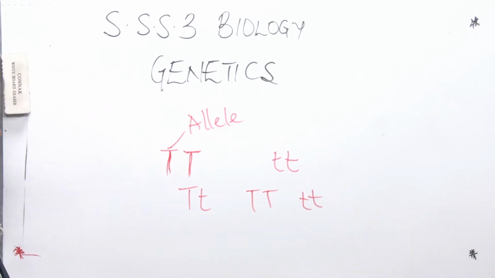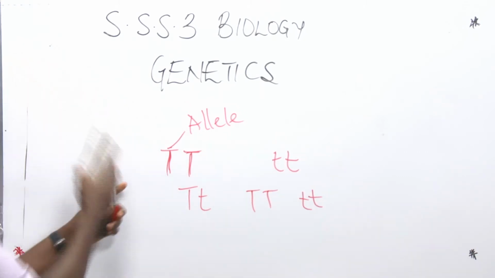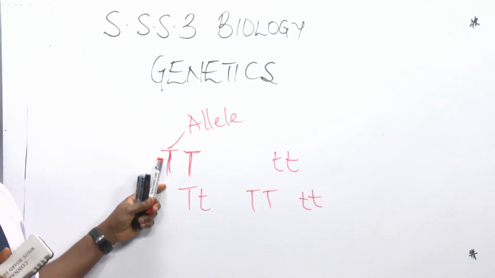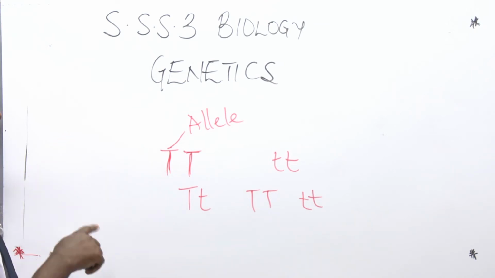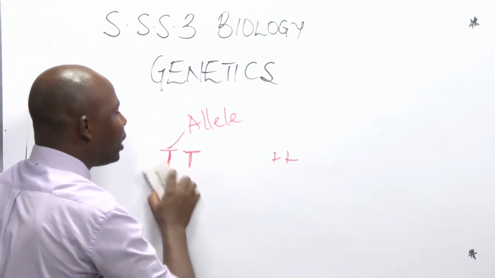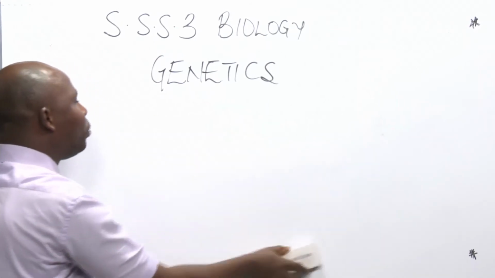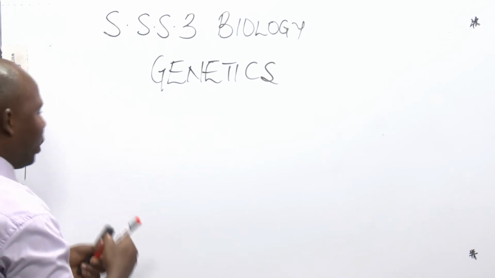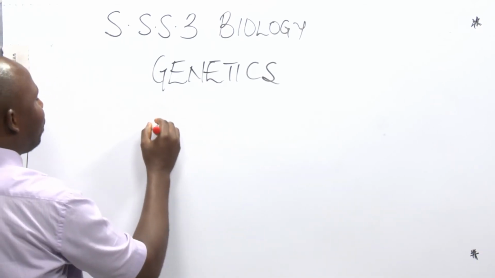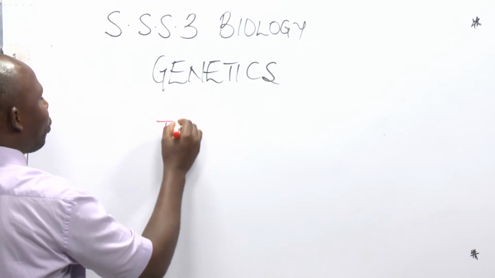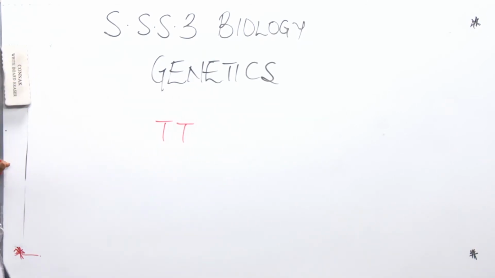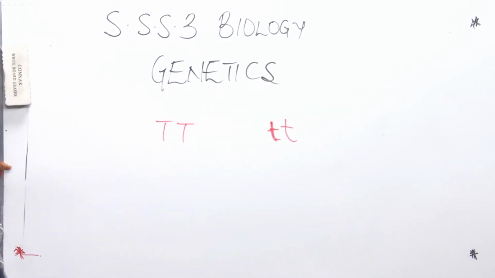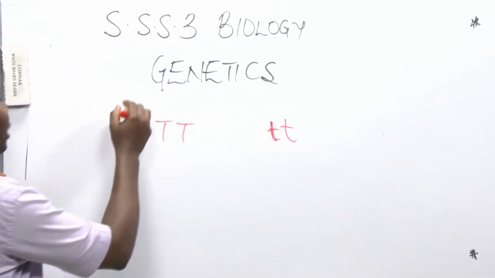And take note, one more thing: when we are writing these letters, the capital must come before the small letter, because the capital means dominant, so it must come before the recessive. Now, how do we know if it is dominant or recessive? Let's take, for instance, two organisms. One is tall and one is short. This will help us to understand another concept, which we call homozygous.